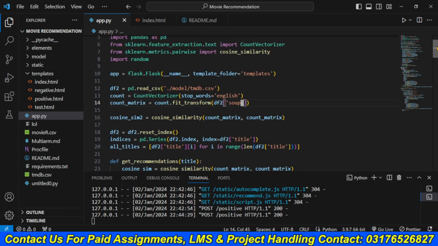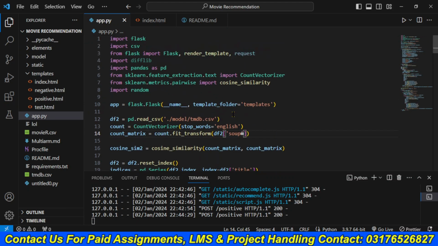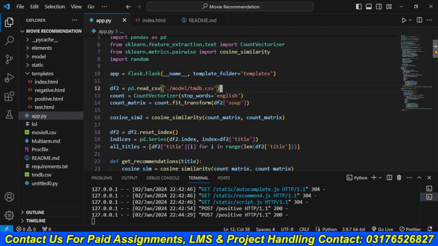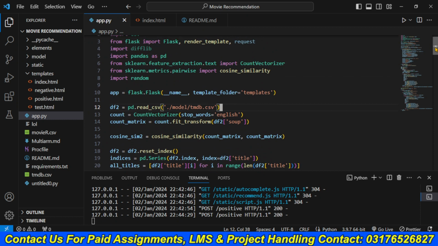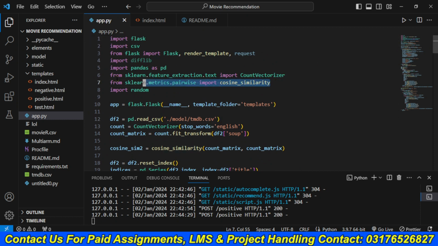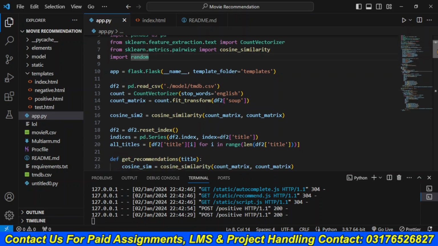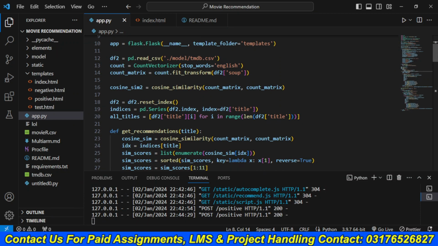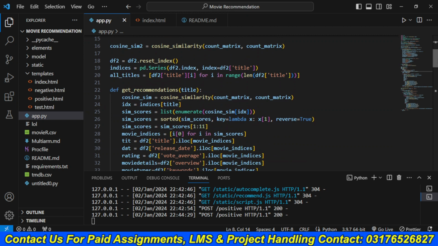First of all, we are importing libraries, then we have a data set. Okay, it is using cosine similarity. This is basically a matrix we are using. It is a machine learning concept, and it is seeing the metadata of the movies and similarity between movies, like their hero name, any other.